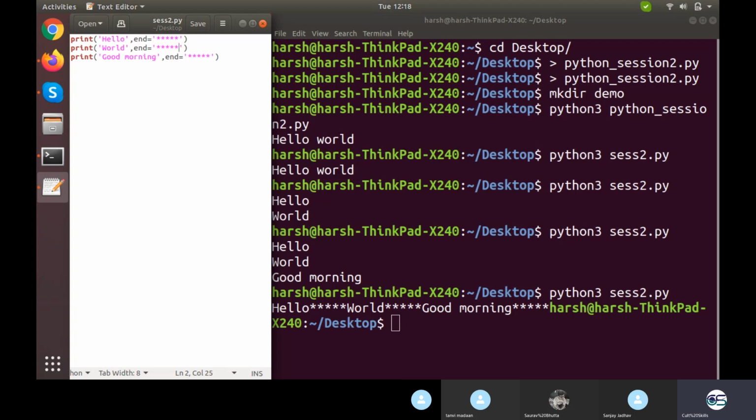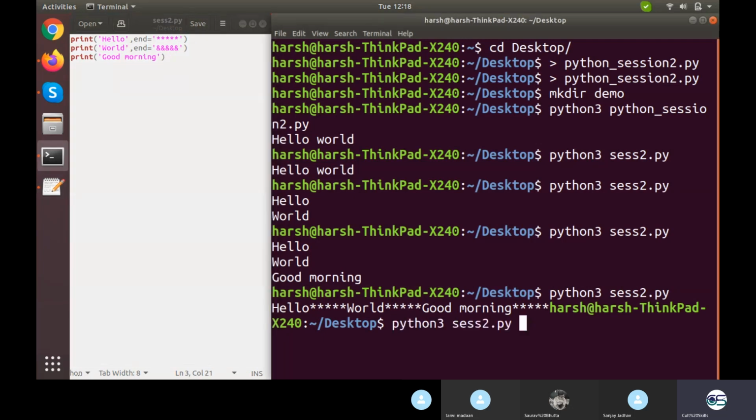By default the value is \n, which is the symbol for new line, but we can customize it with anything. So right here I want stars, and then right here I want nothing. Let's execute this. So you got hello 5 stars, world 5 stars, and then good morning.